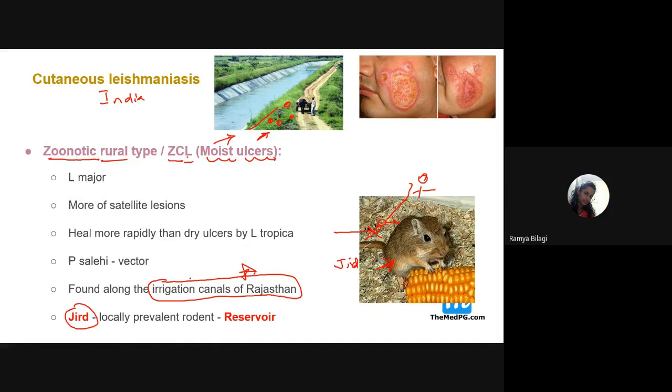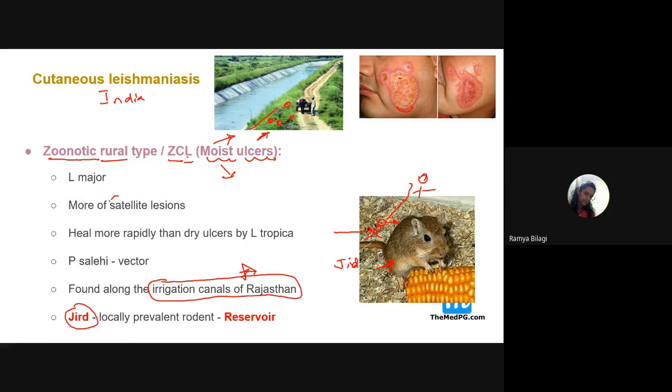So irrigation canals of Rajasthan are the risk factor for which one, students? For cutaneous leishmaniasis, the rural leishmaniasis. And why is it called moist ulcers? Look at the ulcer over here. Some purulent discharge is there. So that is the reason we call it moist ulcers. Apart from that, the margins are raised and indurated.